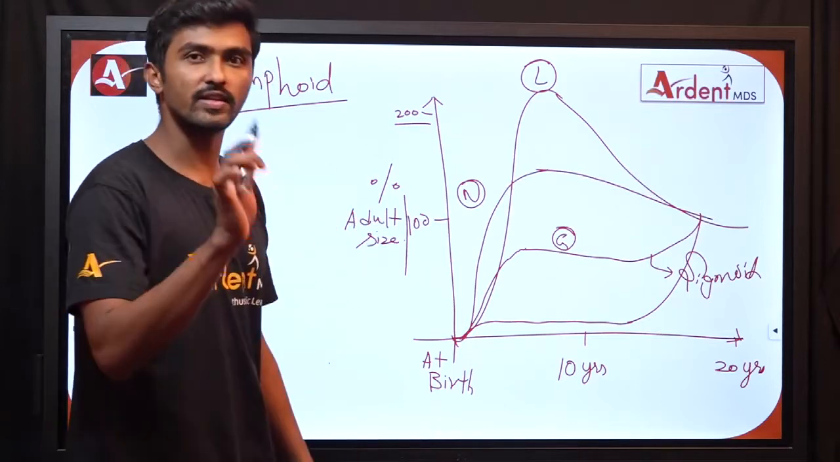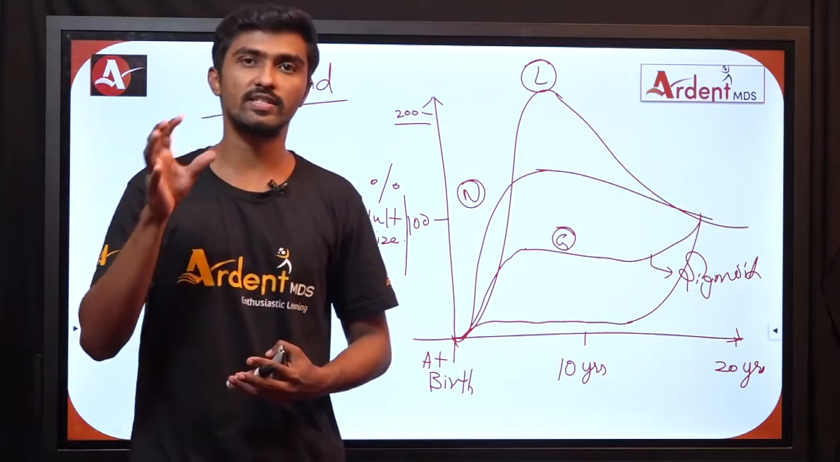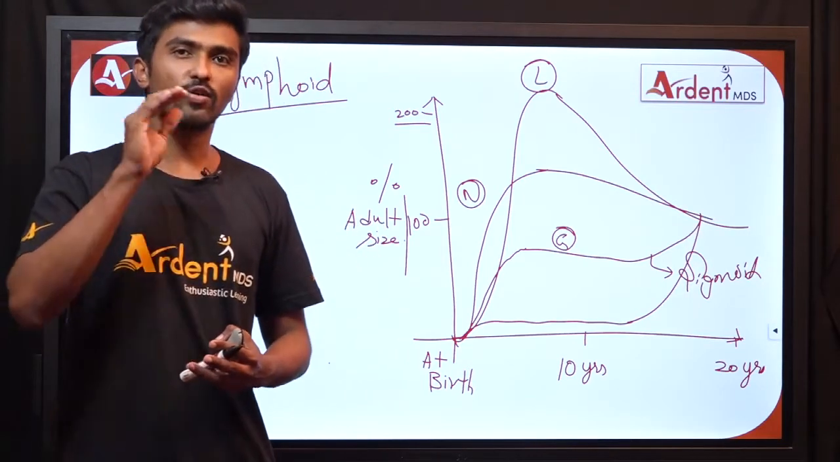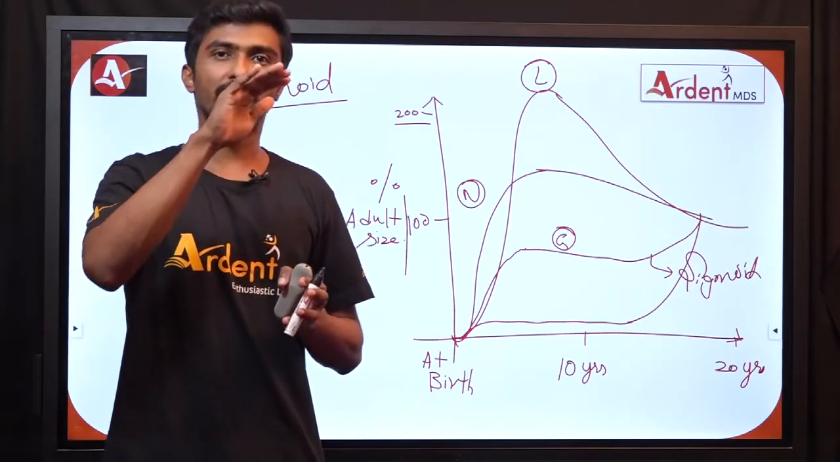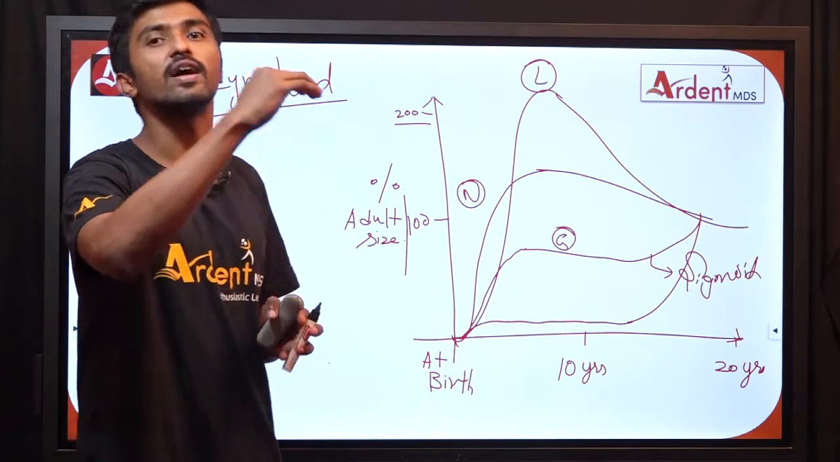The involution word is very important. Then comes neural tissues. Neural tissue is generally concerned with the growth and development of the brain. At the age of 6 to 7 years, it grows rapidly and attains adult size, and it is going to remain the same throughout life after that.